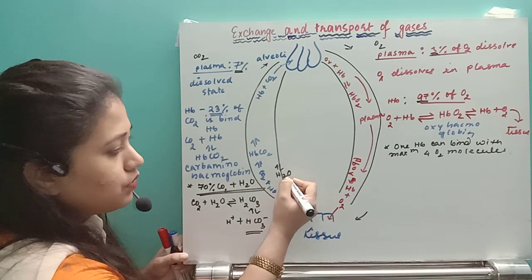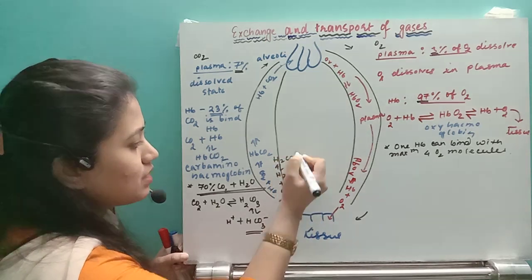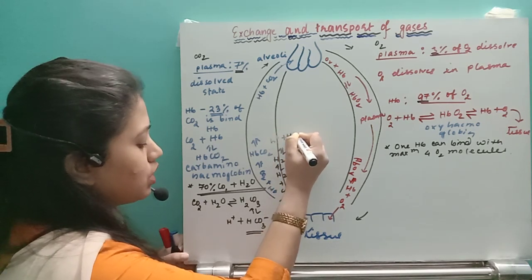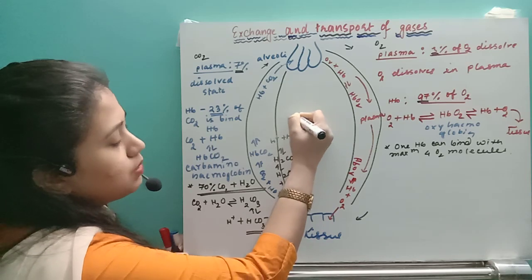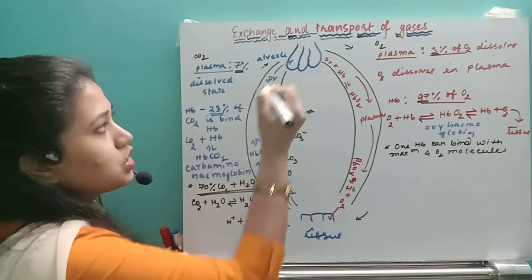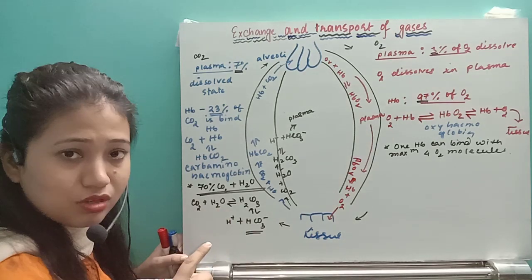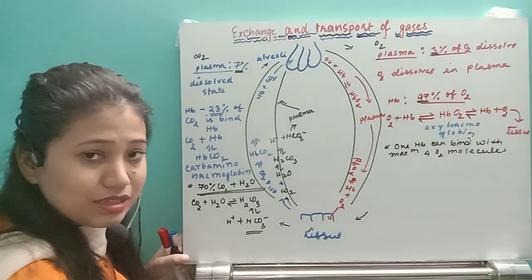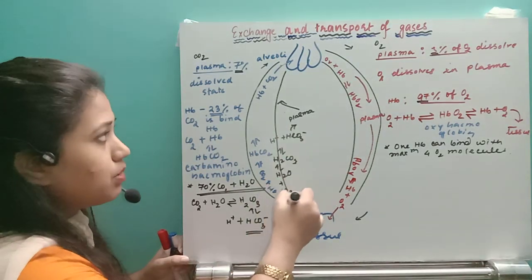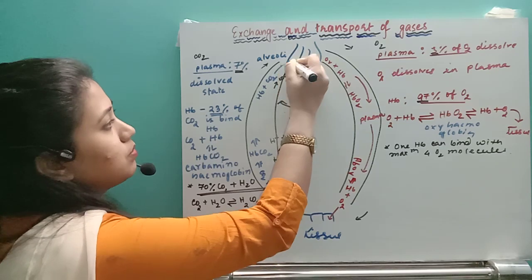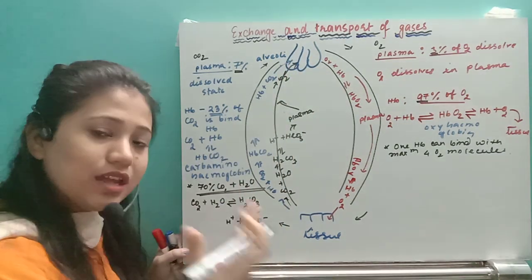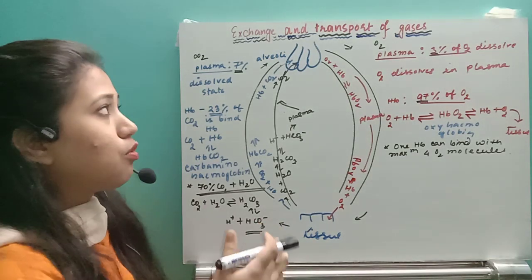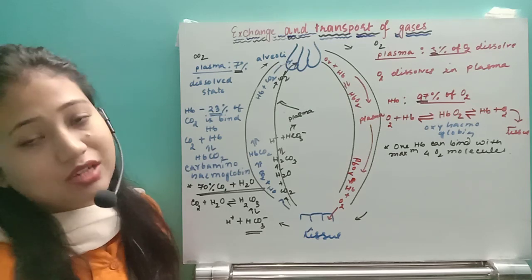So carbon dioxide binds with water, forms carbonic acid, which dissociates into hydrogen ion and bicarbonate ion. That bicarbonate ion will go to the plasma, and this way it reaches the alveoli. Once it reaches the alveoli, from the plasma this bicarbonate ion will once again enter inside the RBC. Then the reaction will be reversed, and this carbon dioxide will be transported to the alveoli, and in expiration we will remove that carbon dioxide. So this way the transport of the gases, oxygen and carbon dioxide, will occur.